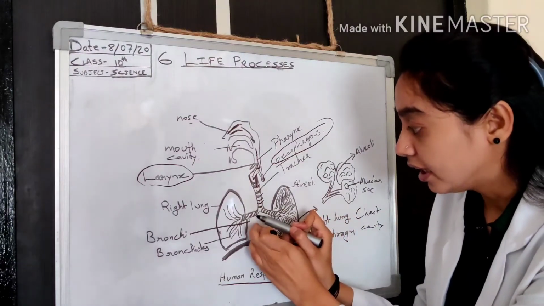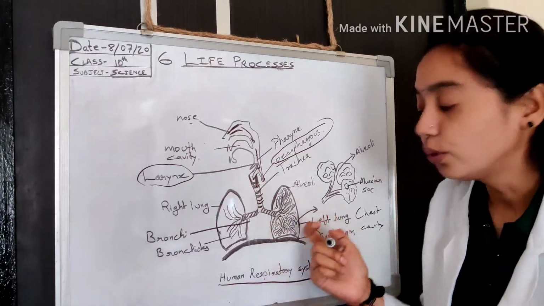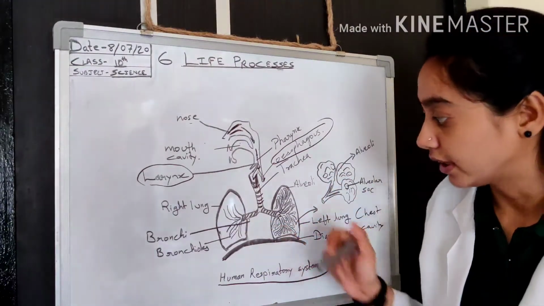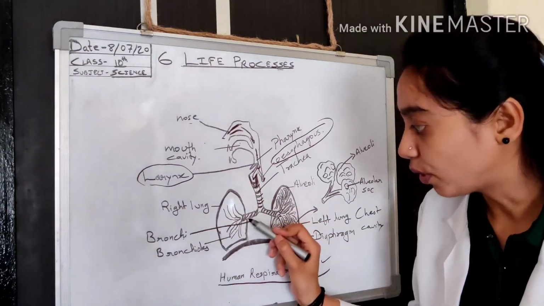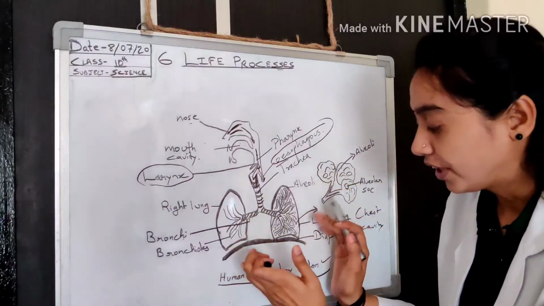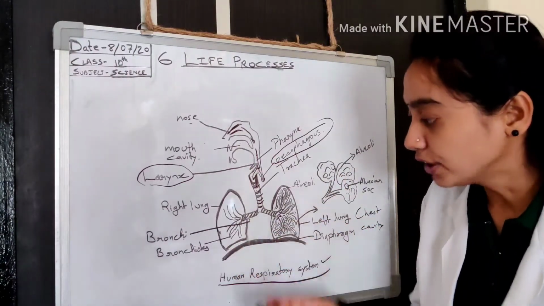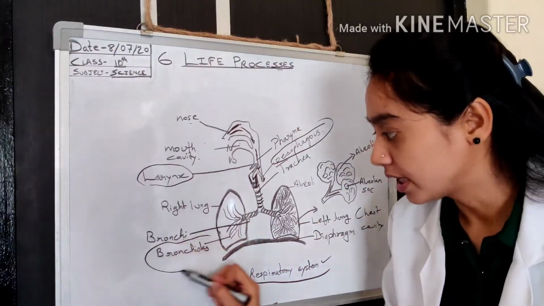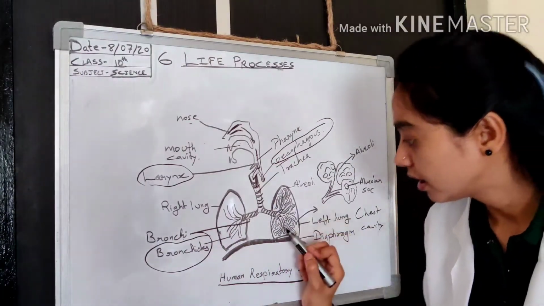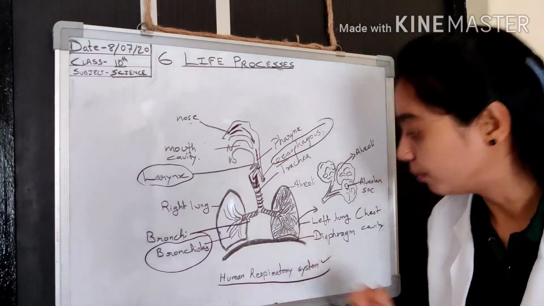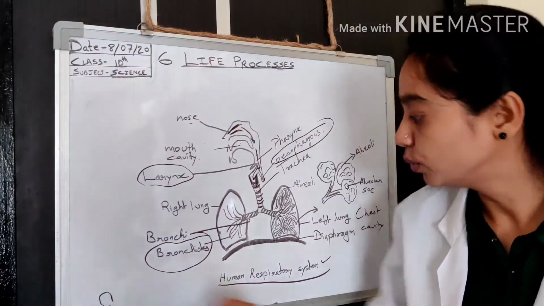Later this trachea bifurcates into two tube-like structures called bronchi. After entering the lungs, these bronchi branch into bronchioles, and these bronchioles end in alveolar sacs shaped like balloons.